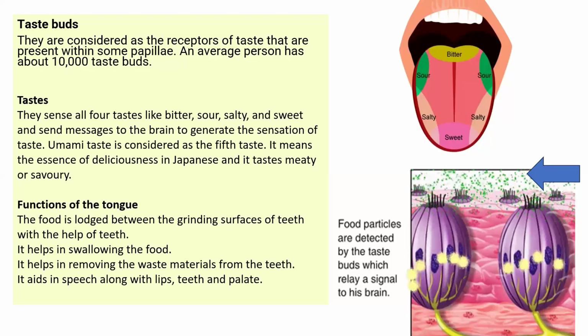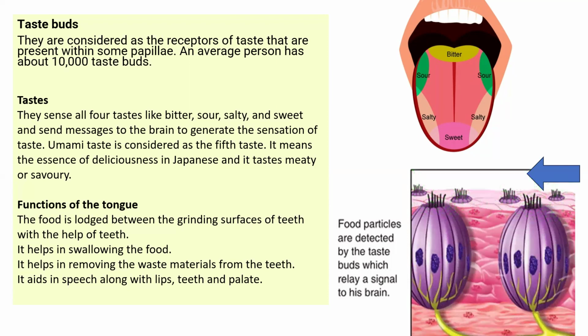Taste buds are considered receptors of taste. An average person has approximately 10,000 taste buds on the tongue. The four tastes are bitter, sour, salty, and sweet, and they send messages to the brain to generate the sensation of a particular taste. Umami is considered the fifth taste. It means the essence of deliciousness in Japanese, and it tastes meaty or savory.